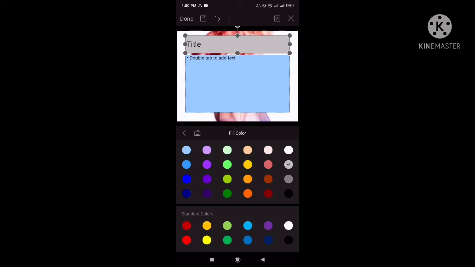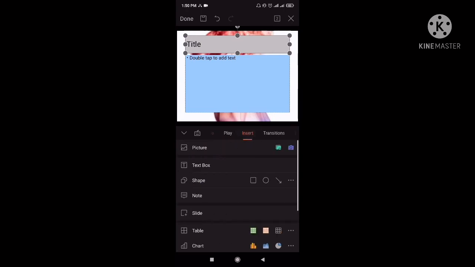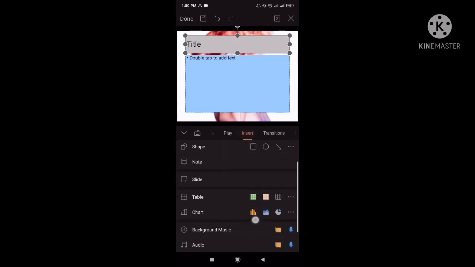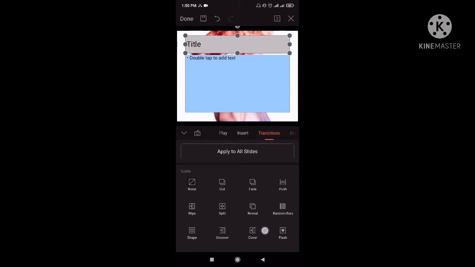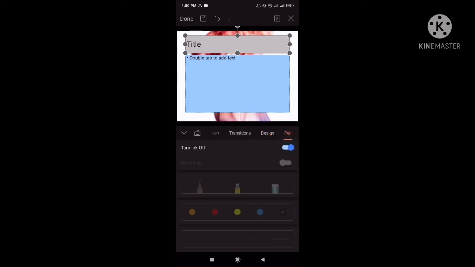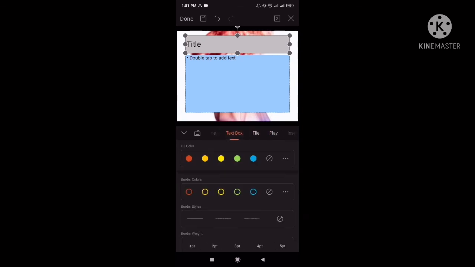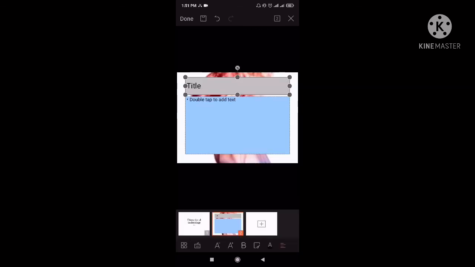So, aside from that, pwede rin tayo maglagay dito ng filters. For example, ito. Kung gusto mo ng ibang color, pwede rin ito. Ganyan. Pwede rin mag-insert dito ng pictures, text box. Andito na siya lahat. Pwede rin yung transitions. Design. Or yung pen. Anong klaseng pen yung gagamitin mo. Or, you can also add a text box. So, that's it.